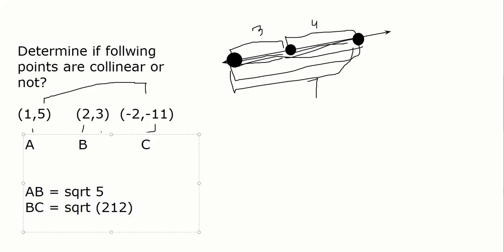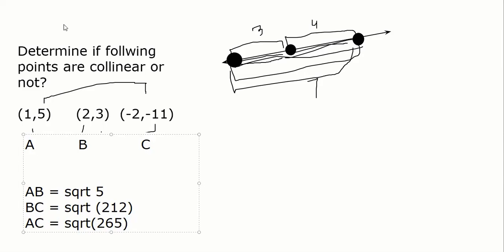And what is the distance between A and C? Tell me. Let me write it. This is all oral, guys. So 1 minus minus plus 3 square is 9. 5 minus minus plus 16 square is 256. 256 plus 9 is 265. Definitely square root of 5 plus square root of 212 is not equal to square root of 256.